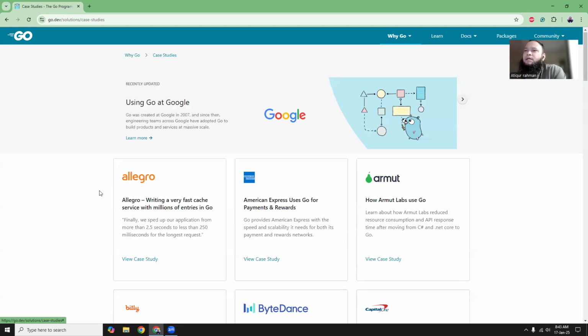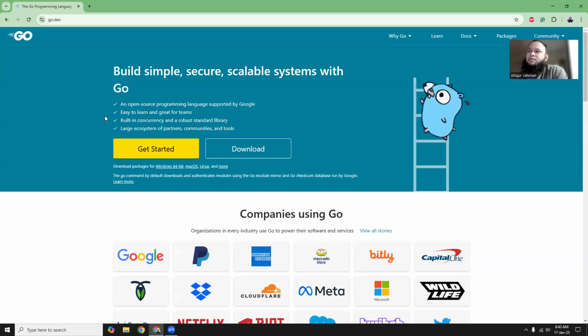so far as I have learned. It's very simple in terms of language, and it can provide you concurrency. It has a lot of built-in things that help you build your application. You don't have to install a lot of third-party packages to do one simple thing, which Go already provides inside its built-in libraries and functions. So I think Go is a very fast and efficient language.